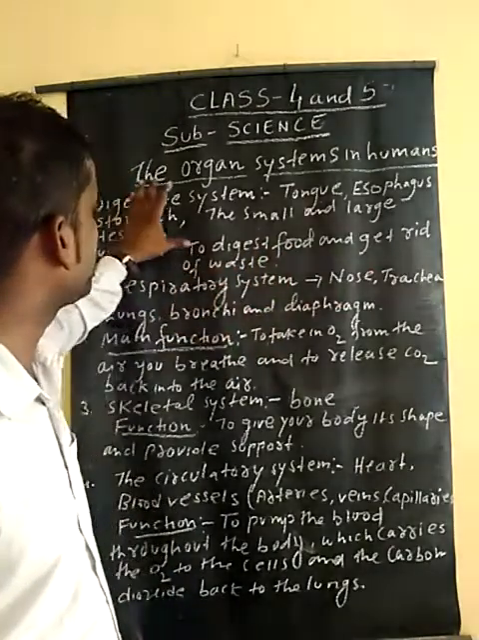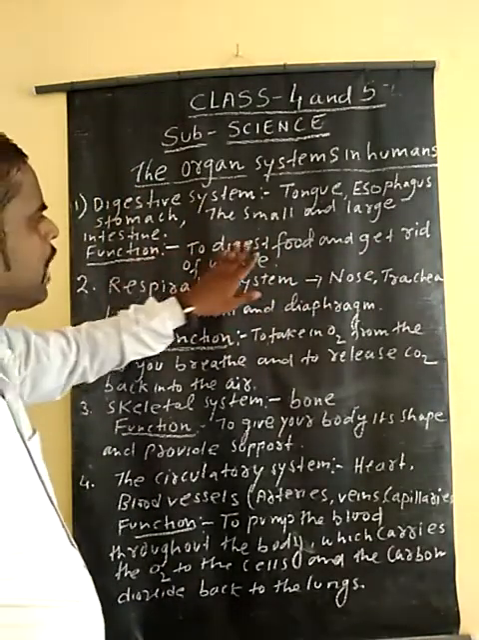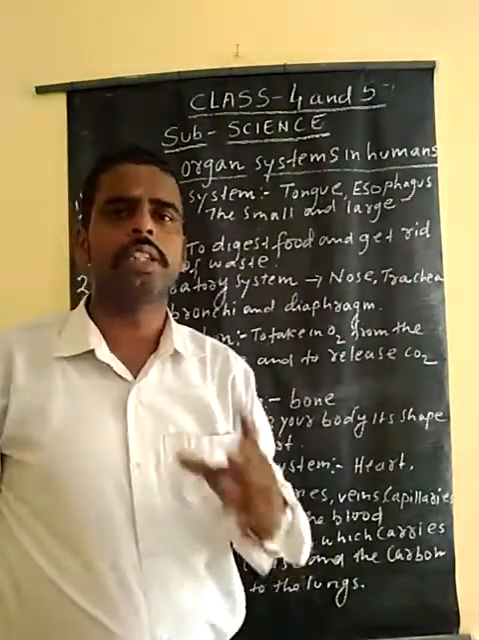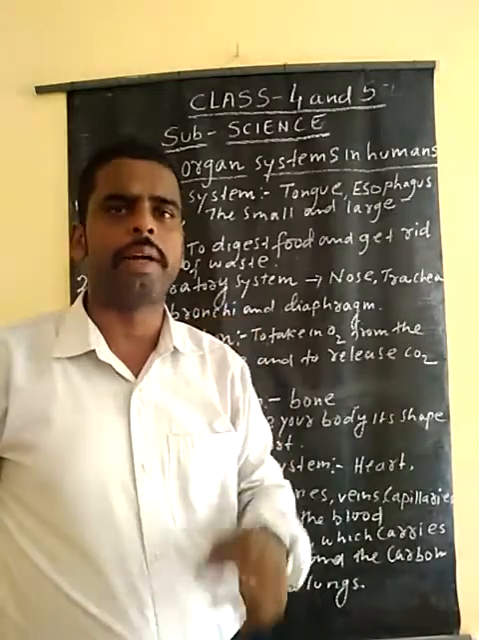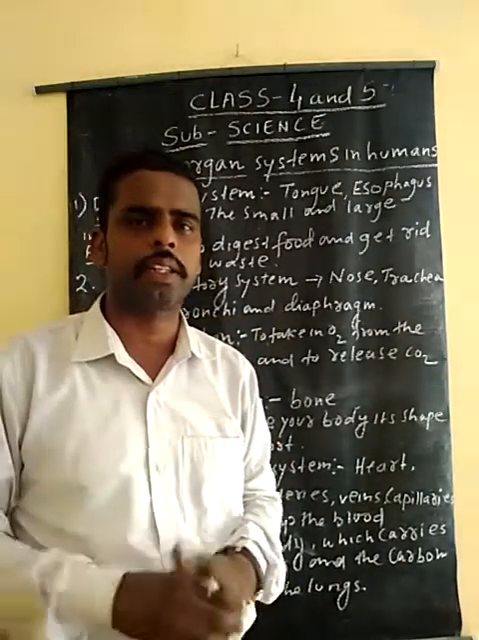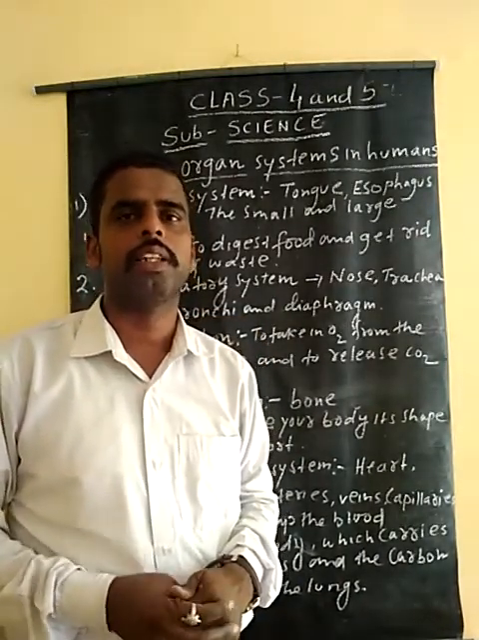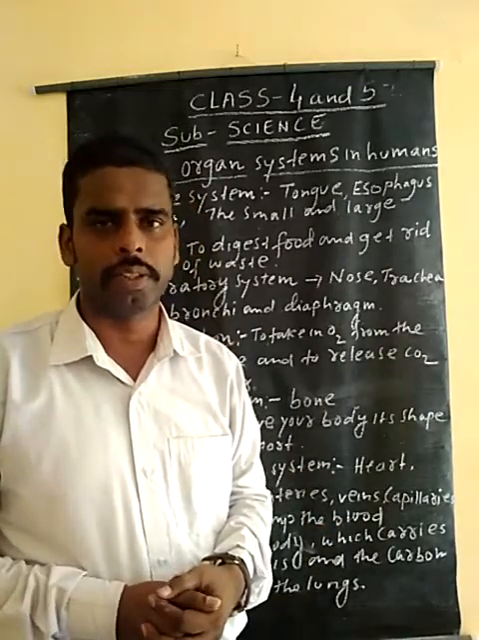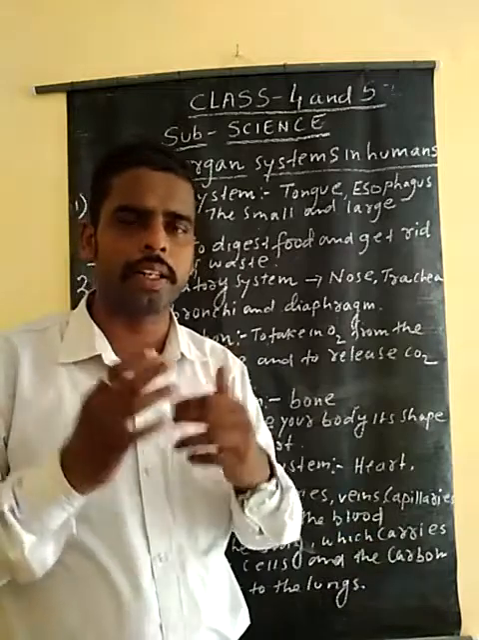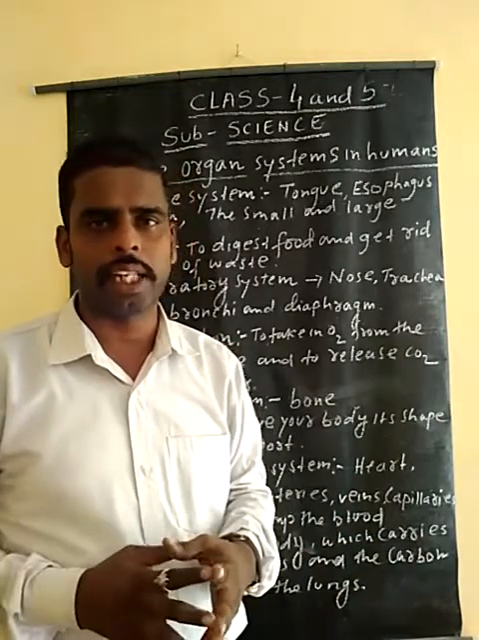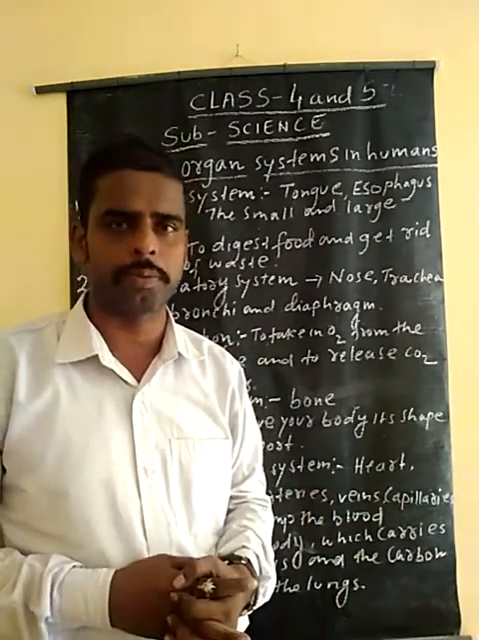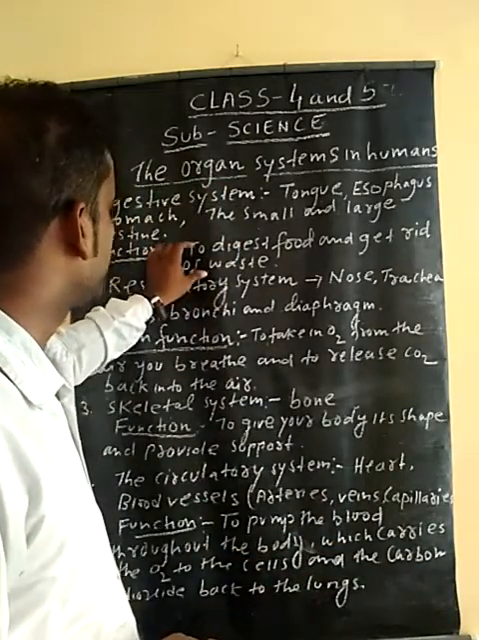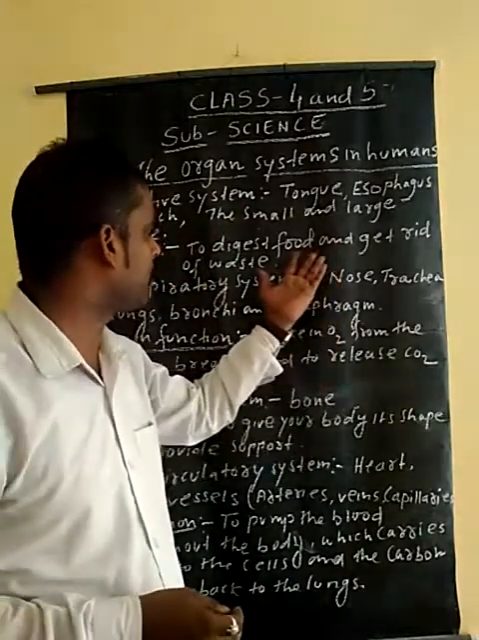What is the purpose of the digestive system? The main purpose of the digestive system is to digest food and get rid of waste. So we should not eat junk food. We need a balanced diet so that our digestion process will be good, so that we can digest materials, and they can be absorbed by the small intestine and large intestine, and the blood helps to circulate them to the different parts of the body, and we become healthy and strong.